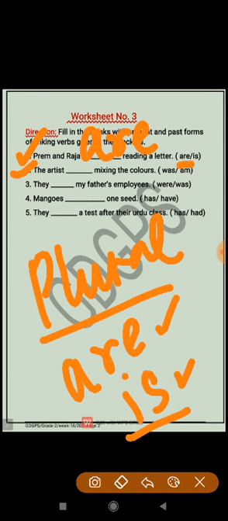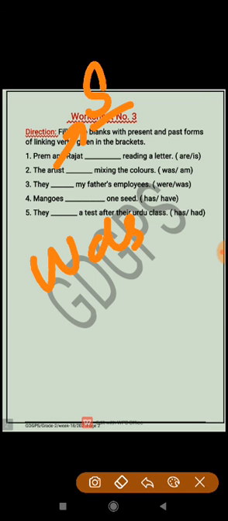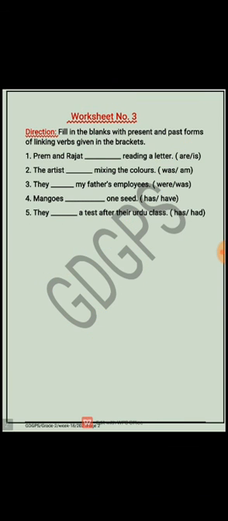Now the second one is: the artist dash mixing the colors. The artist is a singular noun, so we will use was or am. Both was and am are used with a singular pronoun or noun. See, am is used with I. Am is not used with the third person singular. So we will use was here. The artist was mixing the colors. Similarly, you will complete the rest of the sentences yourself.